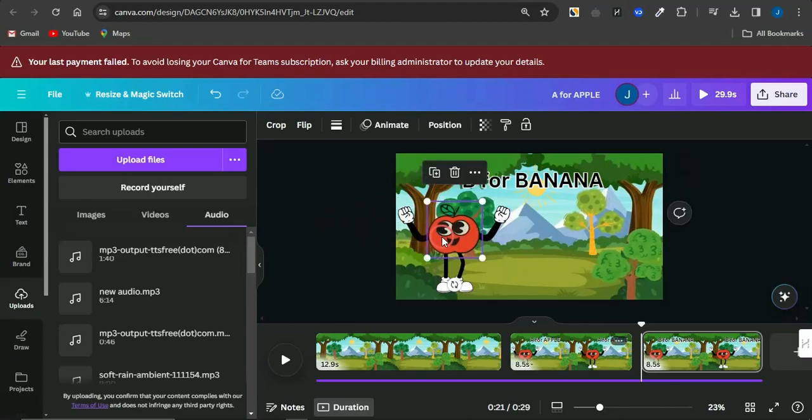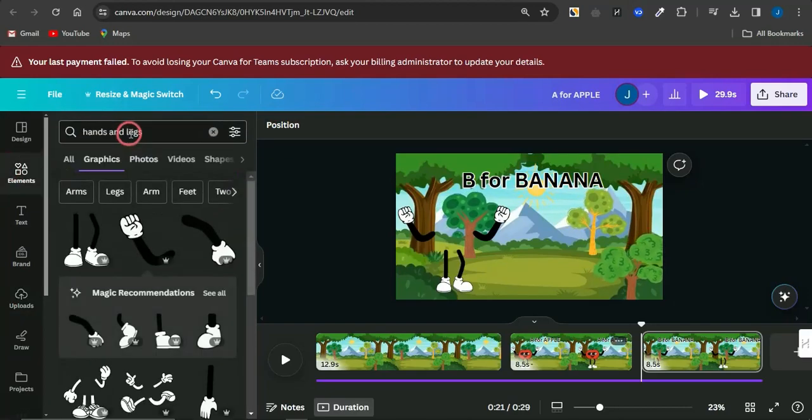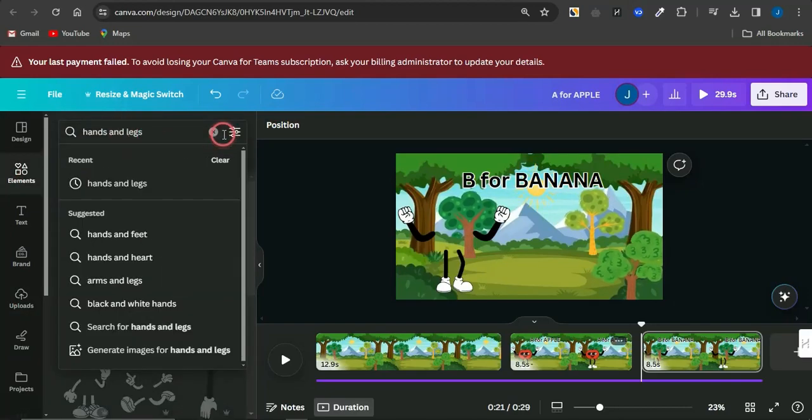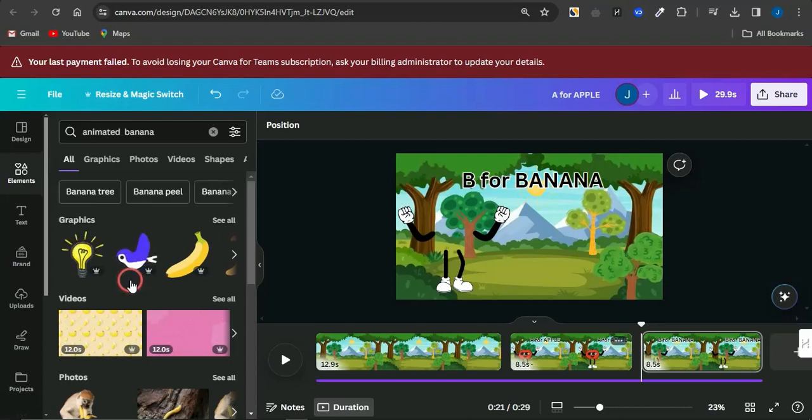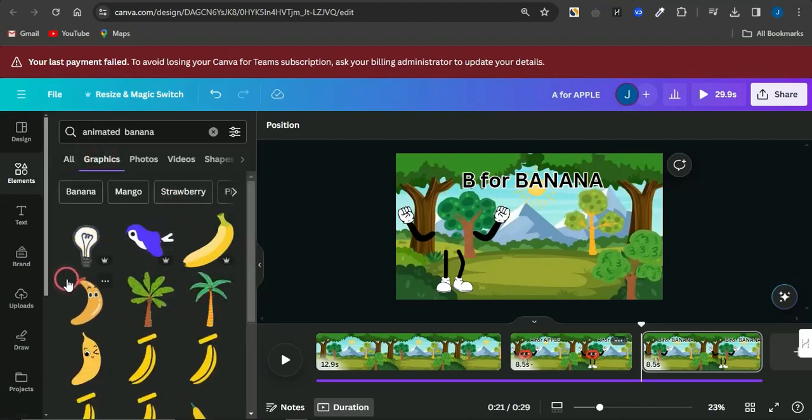I'm going to come right here, delete the apple, and go into searching on the element section. I'm going to search for animated banana. Once you successfully search for the animated banana, go onto the graphics and you're going to see a lot of cool graphics. I'm going to select this particular one.